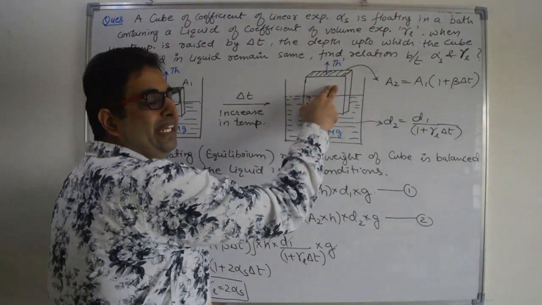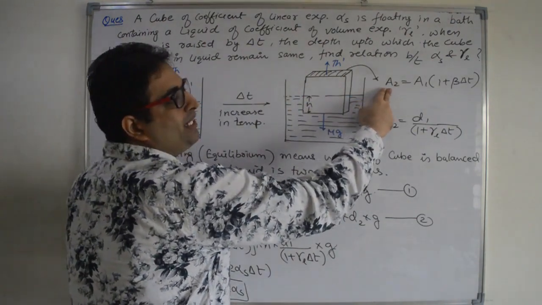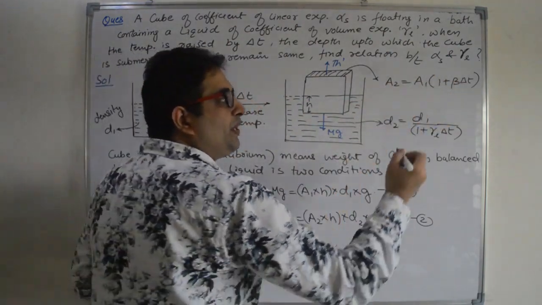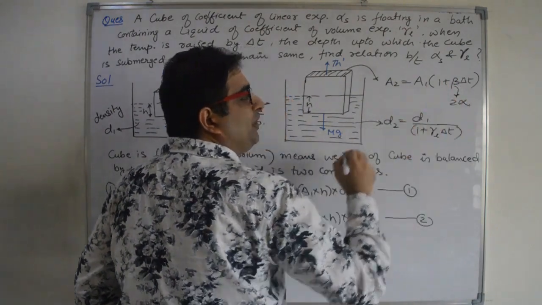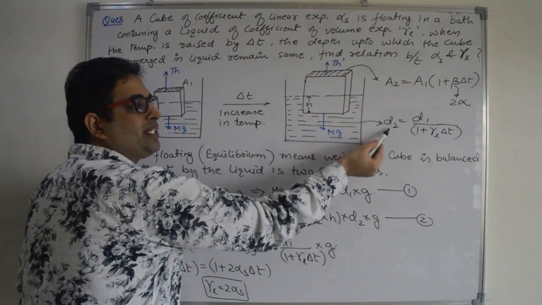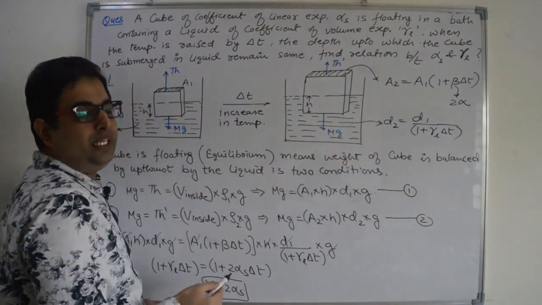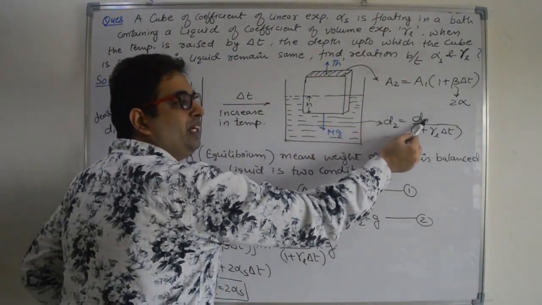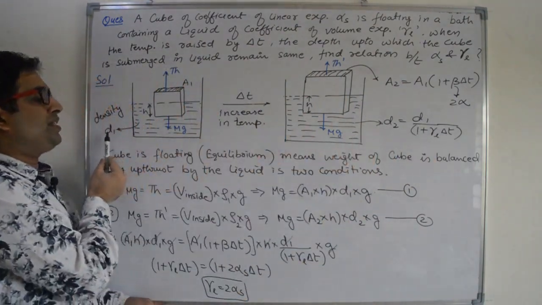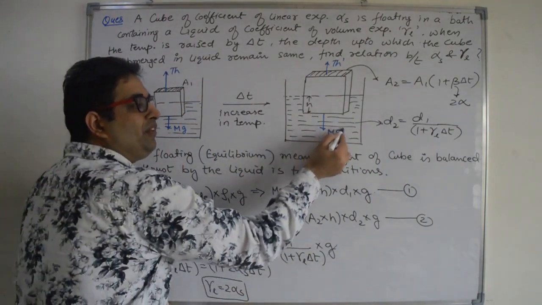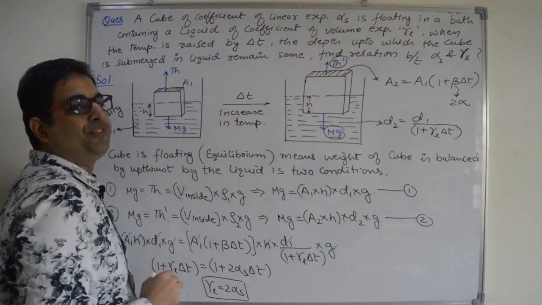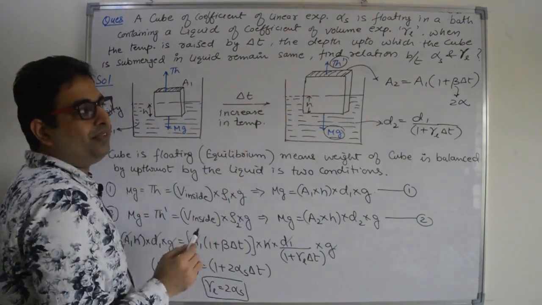Now the final area of the cube is A2 and that is equal to A1 into 1 plus beta into delta T. What is beta? Beta is 2 alpha, right? So new area is A2 and new density at higher temperature is D2, that is equal to D1 divided by 1 plus gamma L into delta T, that is less than the initial density, right? Weight will remain the same because mass is the same. Thrust will change. This is the new value of thrust, Th dash, right?